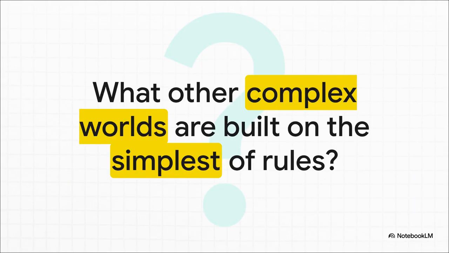And that kind of leaves us with a final thought to chew on. From the laws of physics that build entire galaxies to the genetic code that drives all of biology, how many of the complex systems we see all around us are really, at their core, just the result of a few simple rules playing out over and over again on a massive scale?